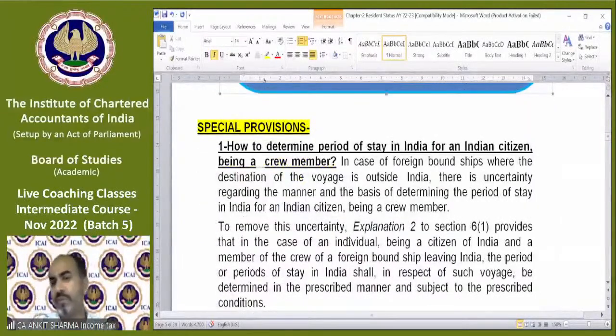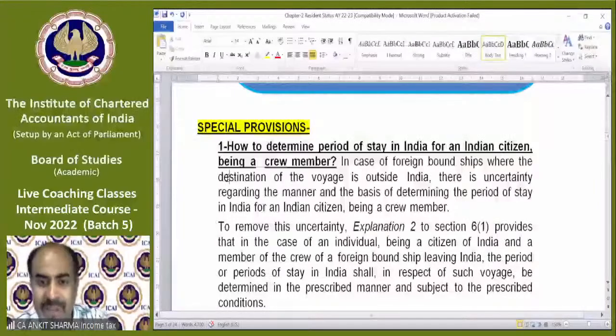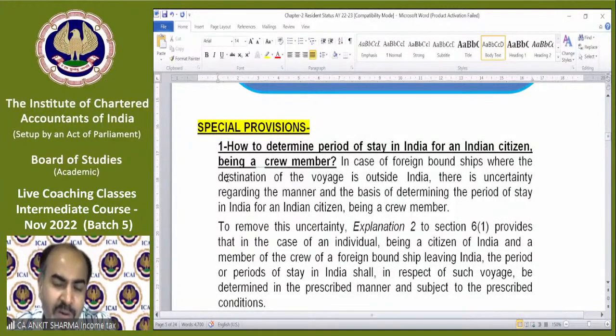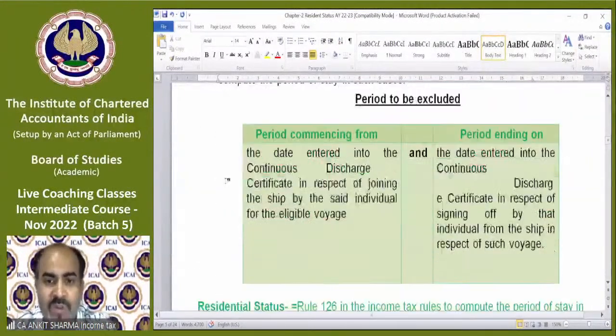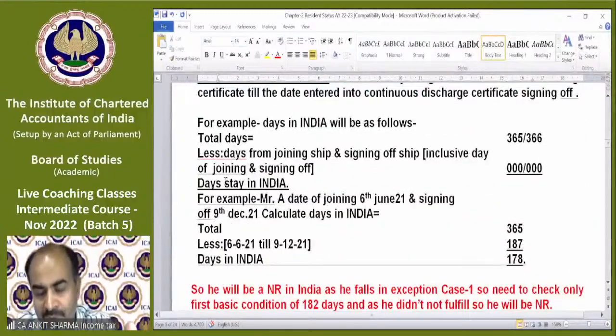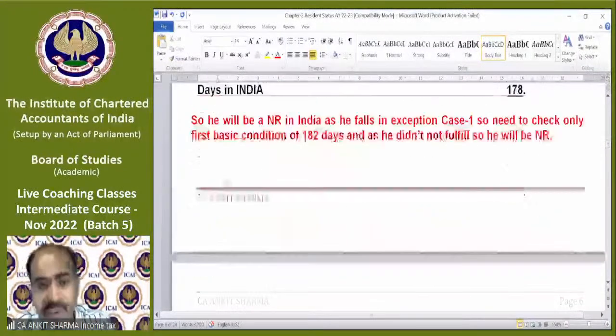There is a special provision for crew members. We just discussed that the day of departure and the day of arrival will be included in the days, assuming that the person stays in India. But there is a special provision for crew members. What is the special provision? We will discuss this later. I am skipping this topic, and we will come to it again. First, we need to discuss those provisions that I just made you understand with the help of the diagram. I am skipping this provision because it comes with an example, and we will come back to it later.